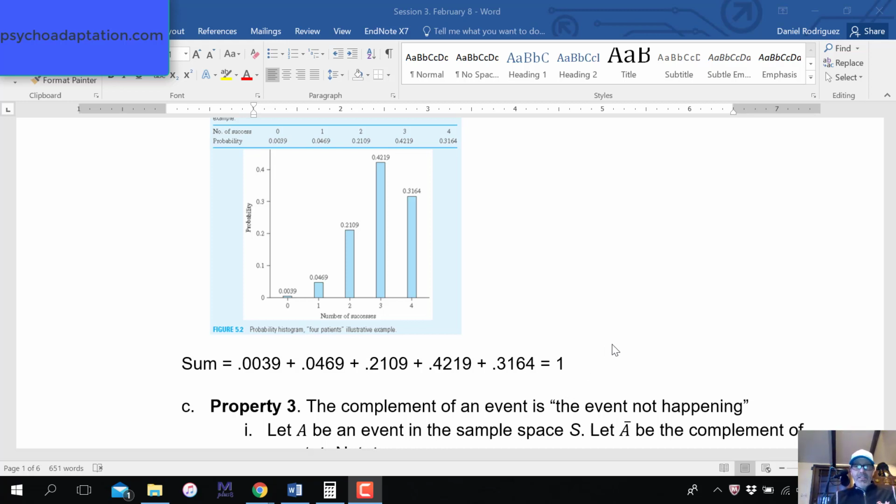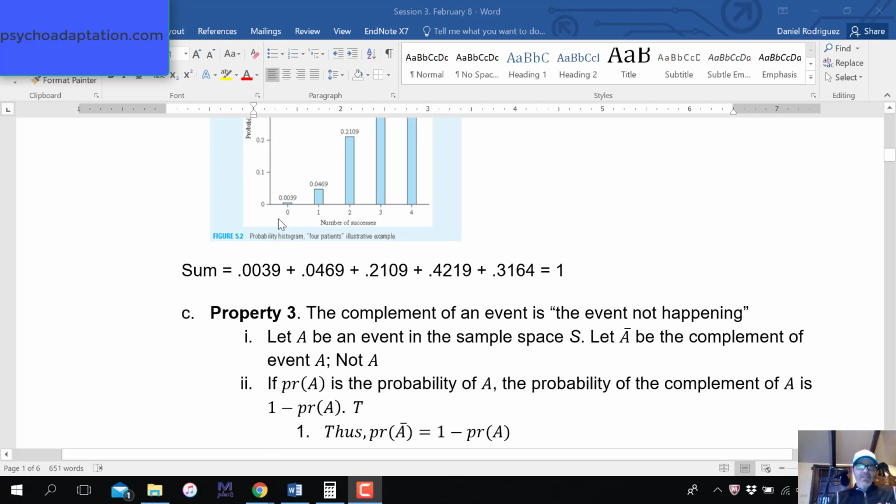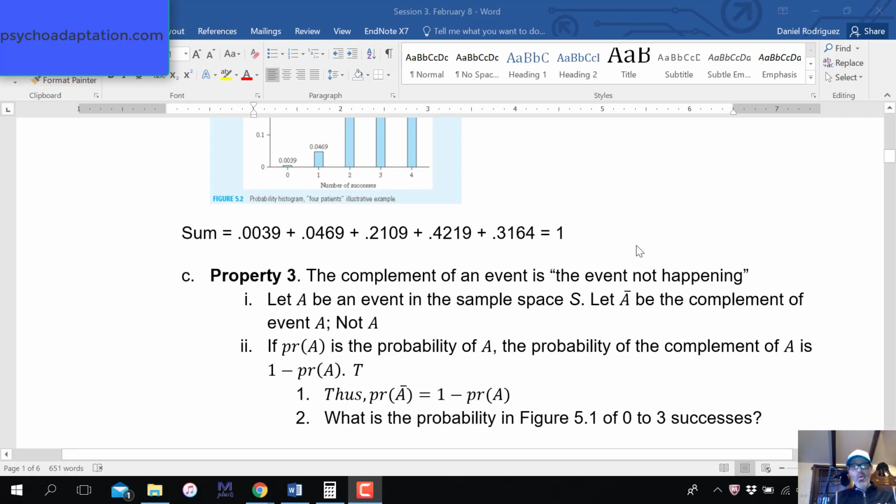That's what I mean by this: the sum of all possible events in a sample space must equal 1. So those are each possible event. You have the event of 0 successes, 1 success, 2 successes, 3, or 4 successes. By the way, when I say or, that's equivalent to addition. Property 3, the complement of an event is an event not happening.